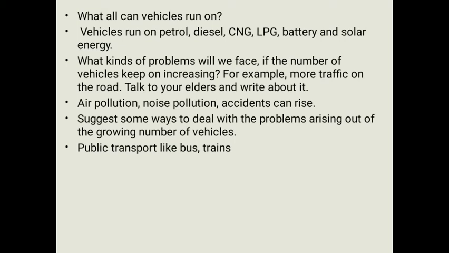Then more traffic on the road, then we have air pollution, noise pollution and accidents can rise. Suggest some ways to deal with the problems arising out of the growing number of vehicles. So we can use public transport like buses and trains, so that the number of vehicles on the road is reduced.